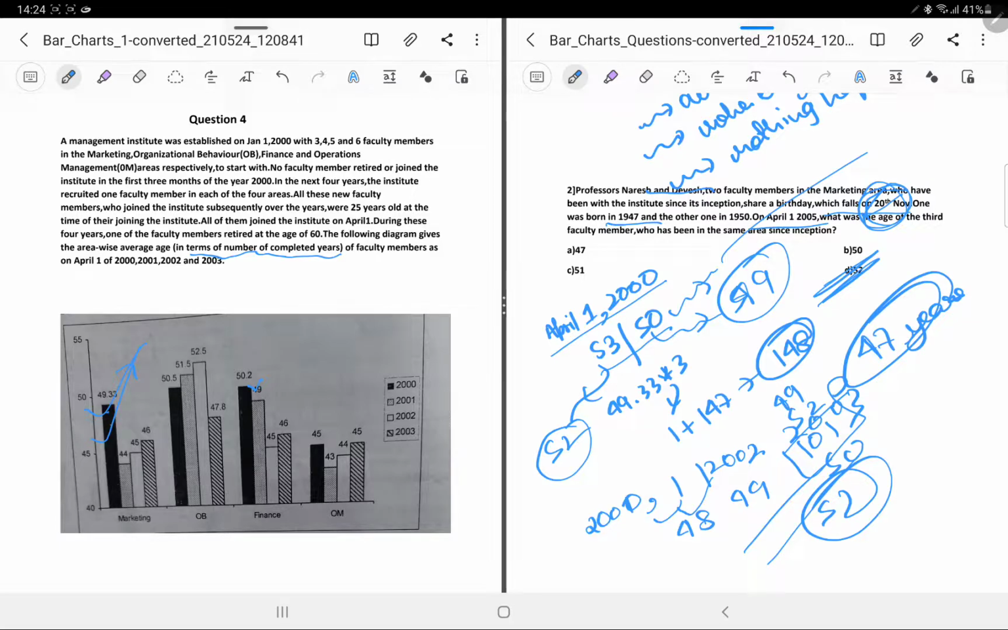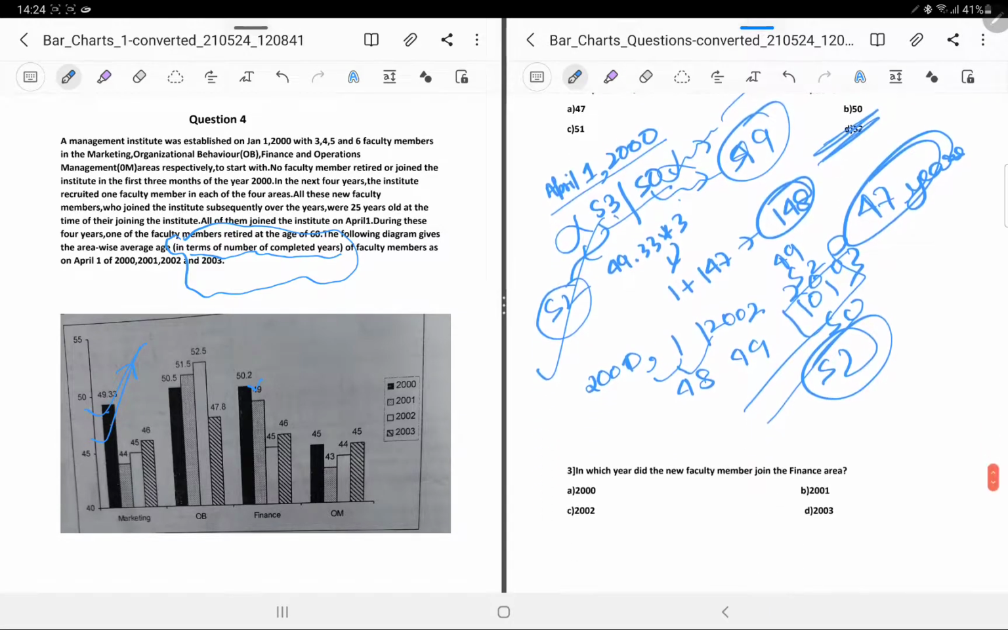Now why was this? Because you had to look at this term in terms of the number of years completed, and their birthday was falling on 20th November. So you could not take 53 or 50. You had to take 52 and 49. So this was a very good question.